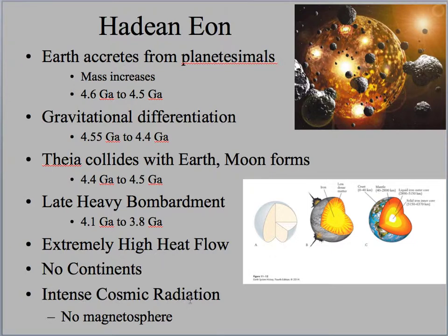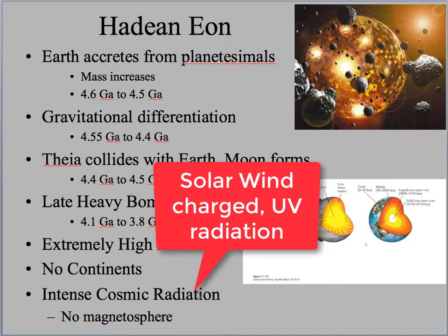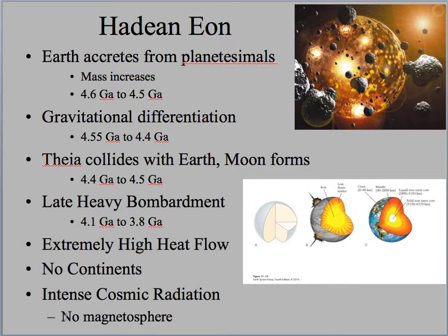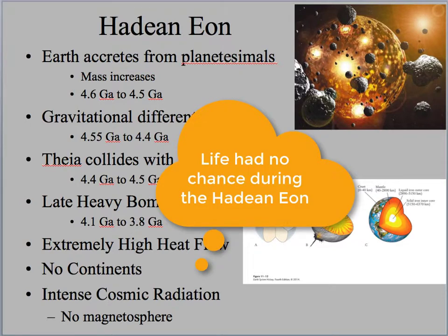That's because during this time, even though the sun may have been at only 70 to 75% of its heat radiation, it still gave off a solar wind, which is charged particles that release an intense cosmic radiation. And the magnetosphere, Earth's magnetic field, would shield us from that. So any form of life that could have started developing on Earth's surface was really obliterated by not just the heavy bombardment of meteorites, but also this cosmic radiation. So life really didn't have a chance during the Hadean Eon.